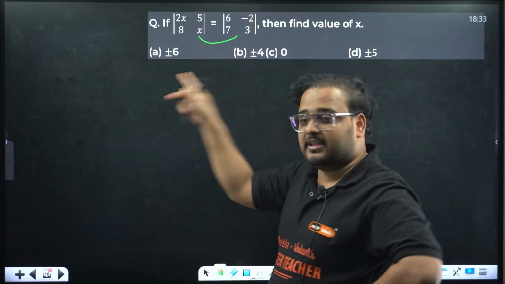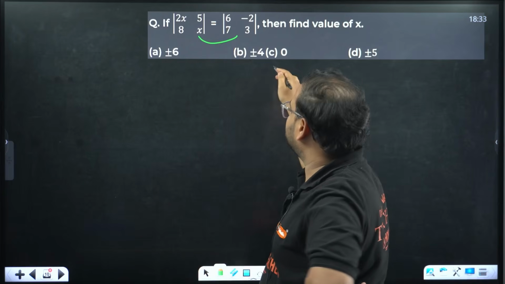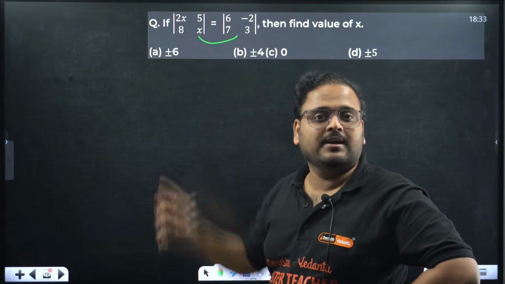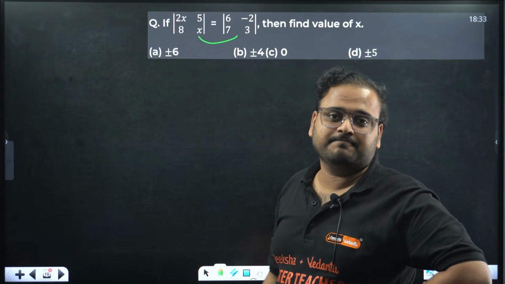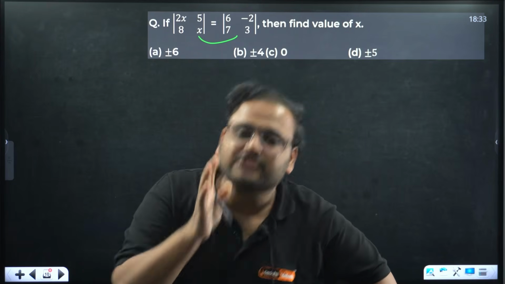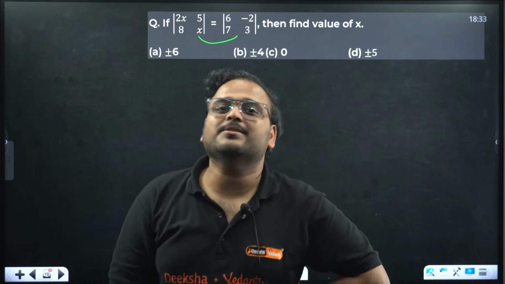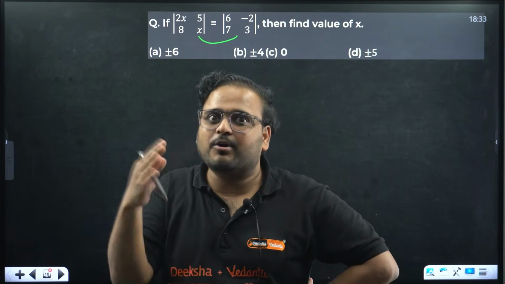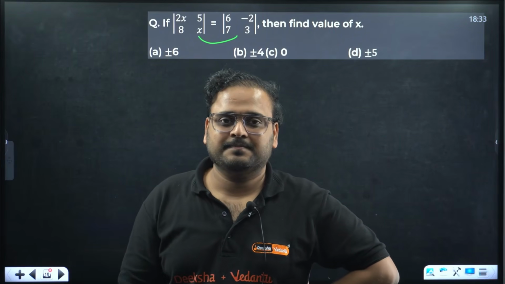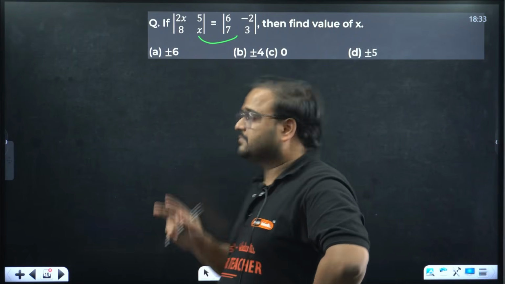So if they give you the option, let's say I give you option C as 3. Did you see there's no option like that? Not a matrix, it is a determinant. You might think, sir, this is very silly. But in examinations, you make silly mistakes. You're stressed about other things and you overlook some things. That's why be careful: determinant, not matrix.